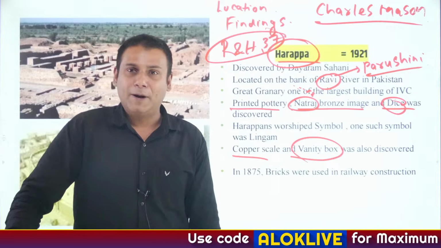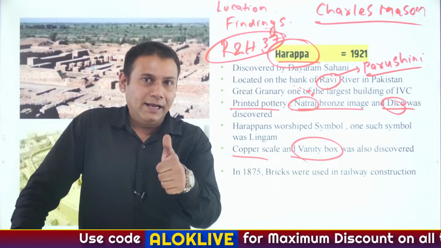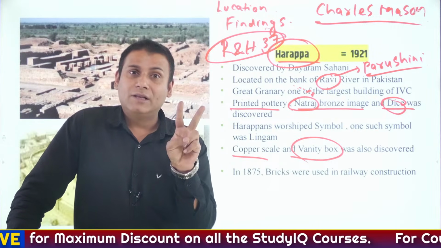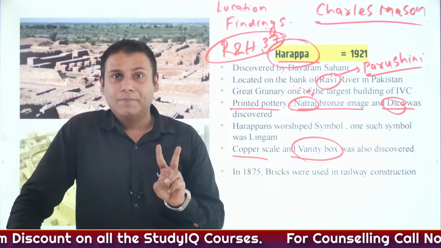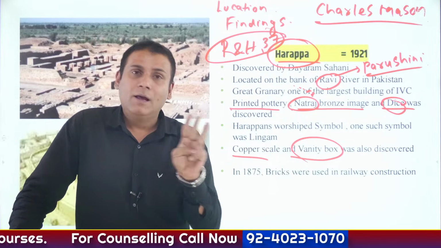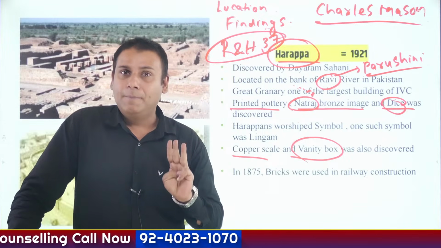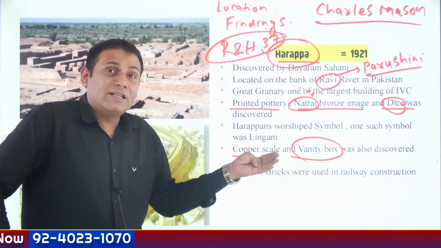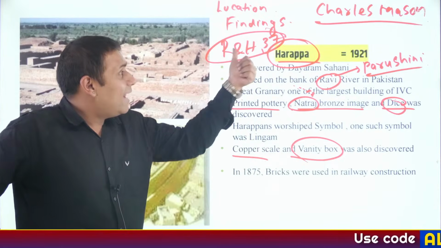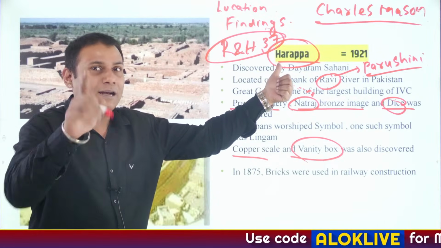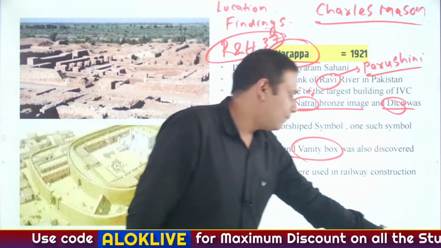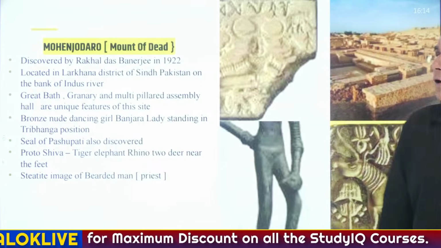site of Harappa. So what are the key findings? Painted pottery. Second, Natraj bronze image, the dancing image of Natraj. Dice, which simply exemplifies that for the people, gambling might be the source of entertainment. Then copper scale, to an extent people might be aware of mathematics. Then R and H37 symmetry have been found at the site of Harappa. Clear? Let's move ahead. Site of Mohenjodaro.